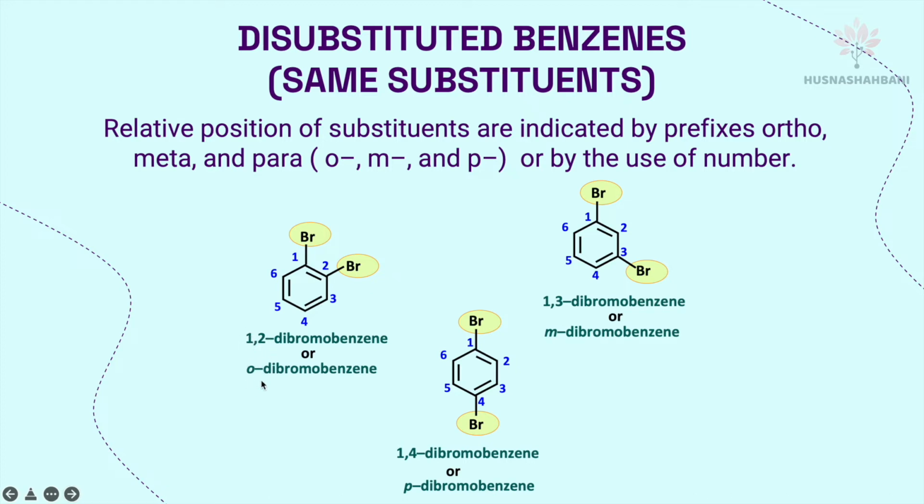That's what ortho means. And if the substituent positions are at carbon 1 and carbon 3, we call it 1,3-dibromobenzene, or you can call it meta. Meta means the substituents at carbon 1 and carbon 3. Next, substituents at carbon 1 and carbon 4, you call it para. So para-dibromobenzene for this compound.